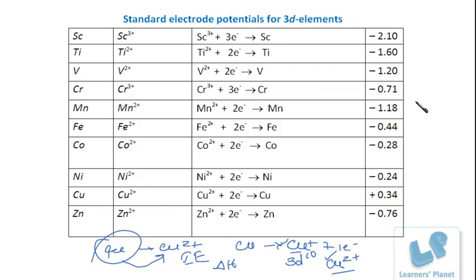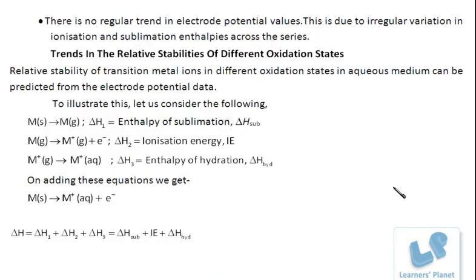So these are the irregular trends of the standard electrode potential values of the transition elements. And this can be attributed to the enthalpy of sublimation, the ionization enthalpy, and the enthalpy of hydration also. See, there is no regular trend in electrode potential values. This is due to the irregular variation in ionization and sublimation enthalpies across the series.